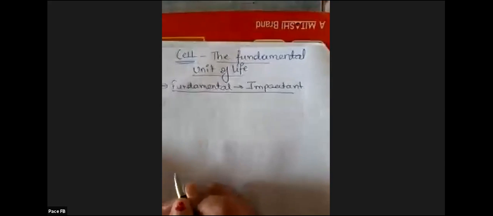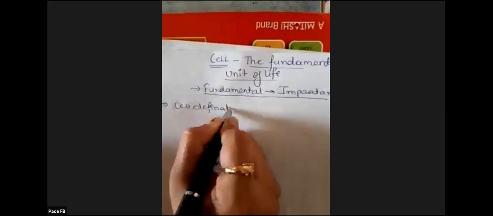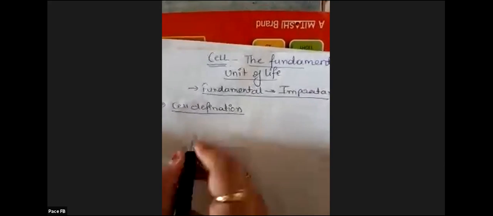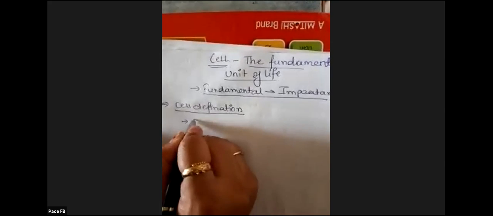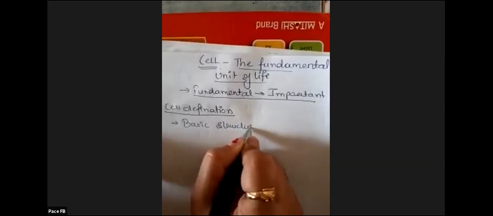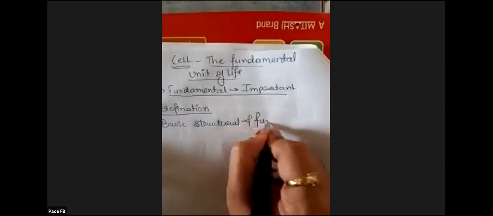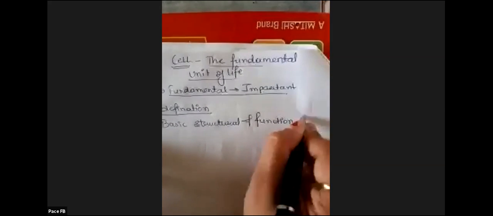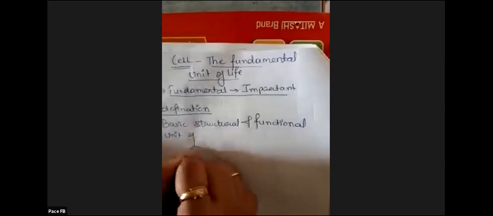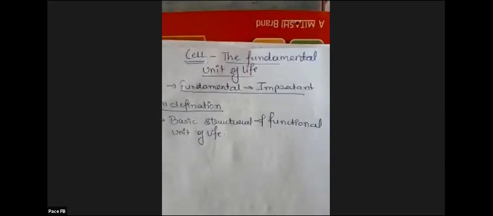Now we will define cell. The first thing whenever we are learning something is the definition. Okay, we will define cell. So cell is a basic structural and functional unit of life. So I can define cell as the basic structural and functional unit of life.